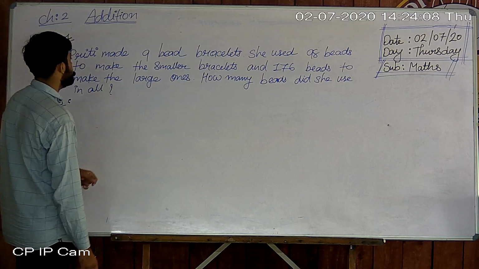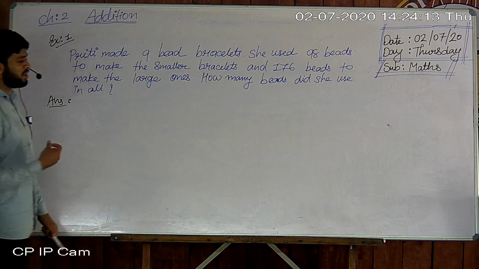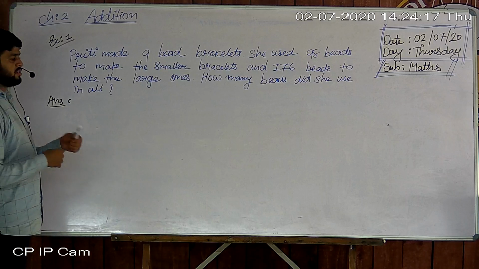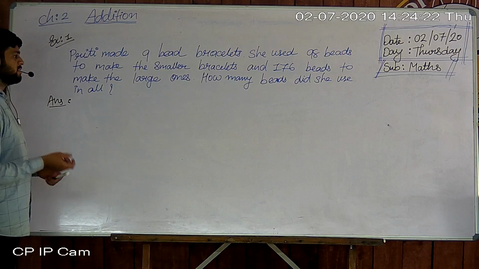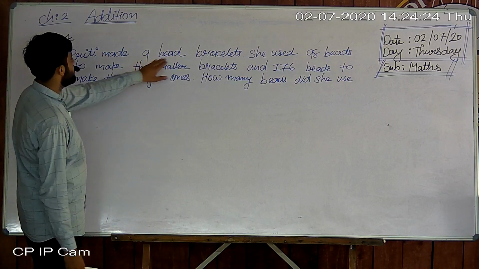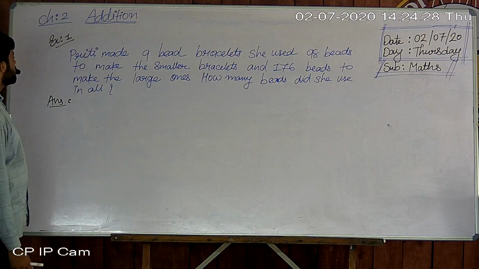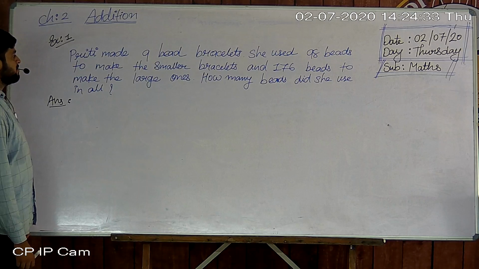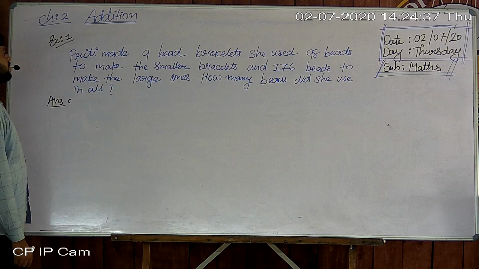Preeti made a bead bracelet. Bead means what? A decorative item like ladies' ornaments. She used 98 beads to make the smaller bracelet and 176 beads to make the large one. So how many beads did she use in all?